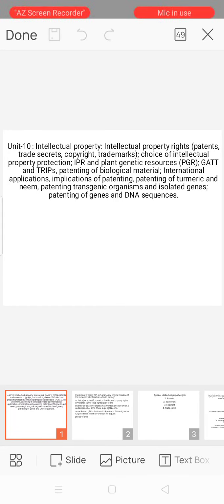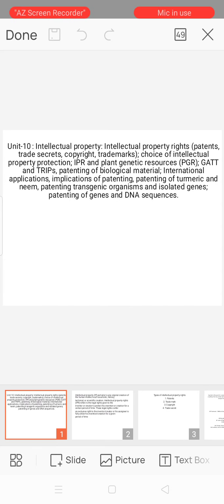Today in this class, I will explain the next unit, Unit 10, intellectual property. In this unit, we discuss intellectual property rights, types of intellectual property rights, patents, trade secrets, copyright, trademarks, and choice of intellectual property protection.